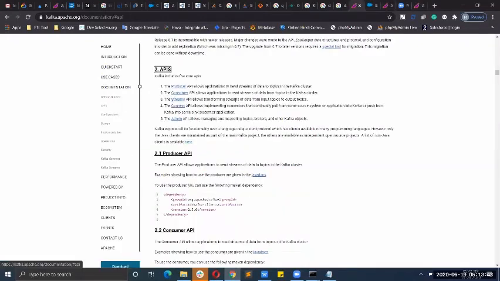So you can use that, you can code that, and you can use Kafka. I hope this session I have completed here will be very useful for all of us. Thank you for joining this session, and if you have any feedback, let me know.